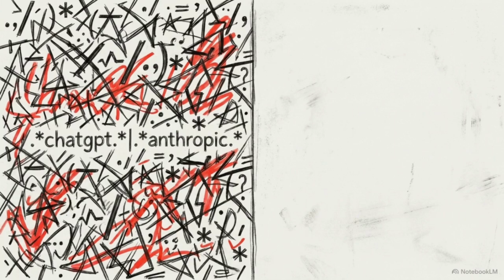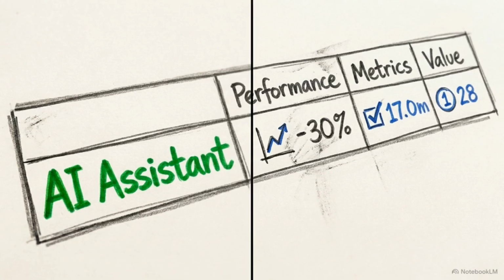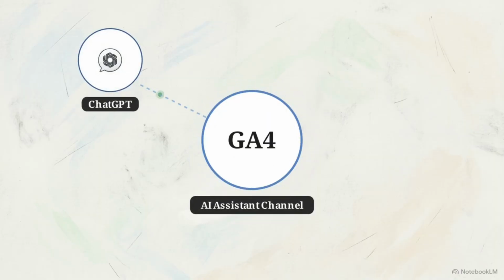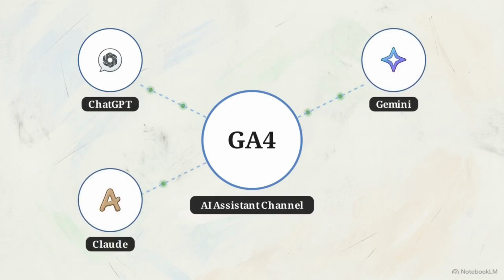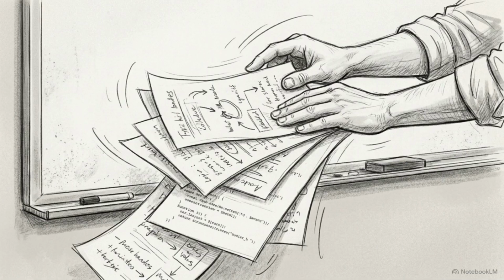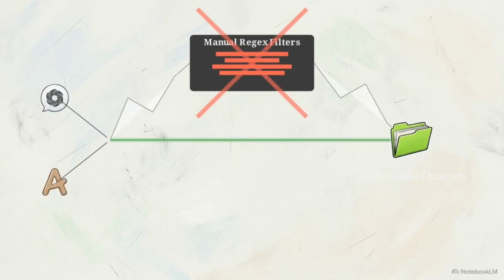This interface comparison shows the shift in reporting. On the left is the manual methodology of custom regex strings. On the right, the new reality: a single table row integrated natively into standard acquisition reports. Out of the box, GA4 now automatically maps inbound clicks from major generative AI tools, recognizing platforms like ChatGPT, Gemini, and Claude, and engines like Perplexity. This update replaces the need for custom channel groups. It standardizes the detection process, allowing analysts to monitor AI referrals without manual intervention.